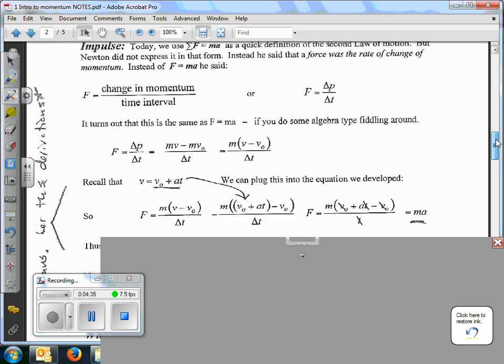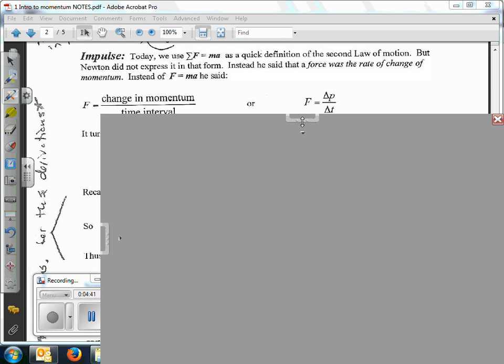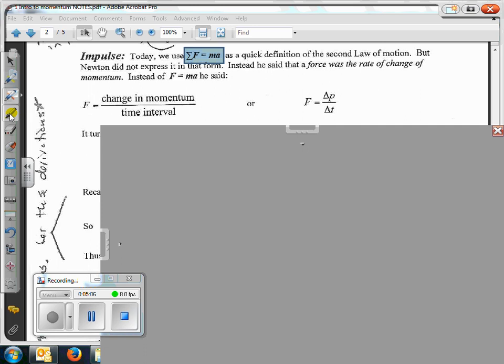Okay, so if we look at impulse then, impulse is called J. So all the other letters were used up, so they said impulse is going to be symbolized with a big J. And that's what impulse is. So impulse, now this is kind of explaining what we were talking about earlier. The summation of forces causes the mass to accelerate. But Newton didn't say that. What he said was this instead. He said a force causes a change in momentum, and depending on how strong the force is, that change will happen over either more or less time.